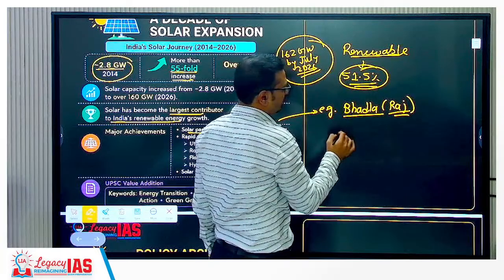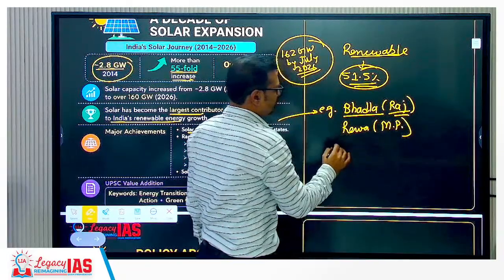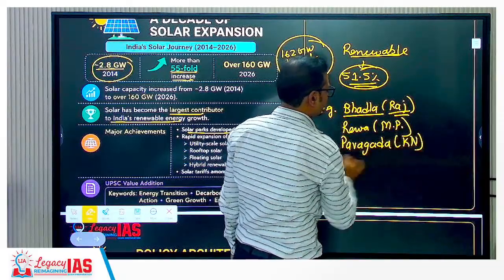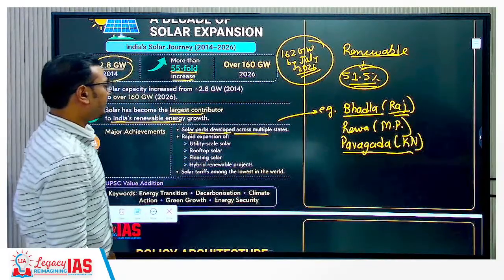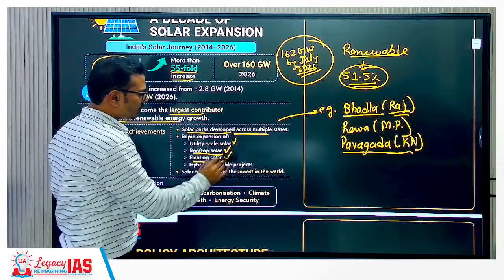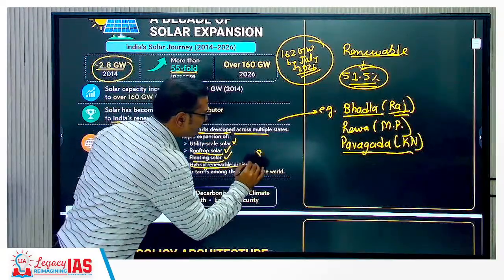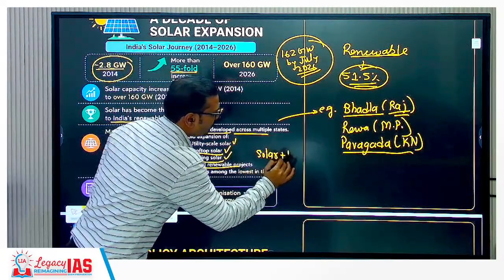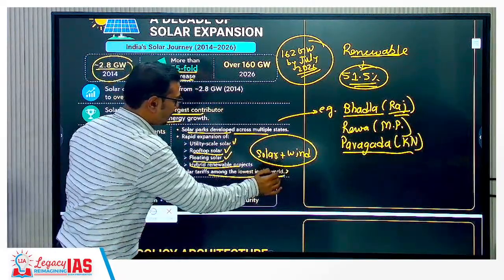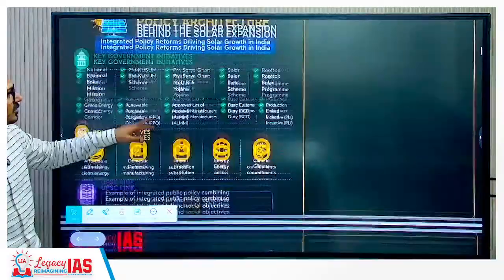Then we can talk about Rewa in Madhya Pradesh. Rewa in Madhya Pradesh is there. Then we can say Pavagadh in Karnataka. So these are the examples of, we can say, mega solar power plants, right? Then we can say utility scale solar power plant, rooftop solar is there, floating solar plant, the way the new government scheme has been launched, hybrid renewable projects, especially solar and wind, solar plus wind, hybrid power plants are also there, right? Solar tariffs among the lowest in the world in India. So these are, we can say that, some of the aspects related to policy achievements or major achievements.